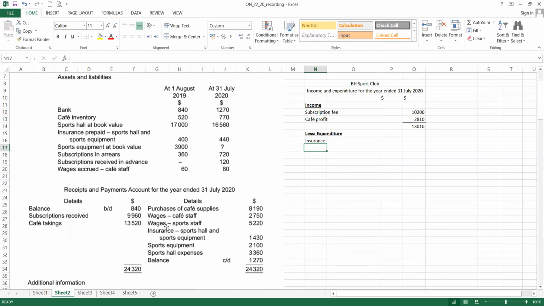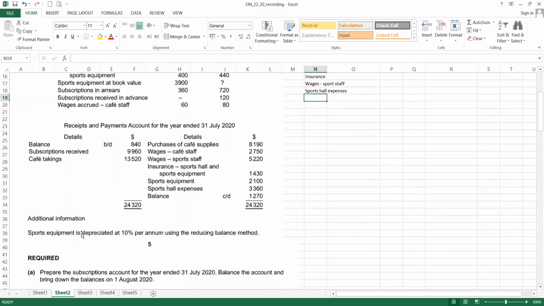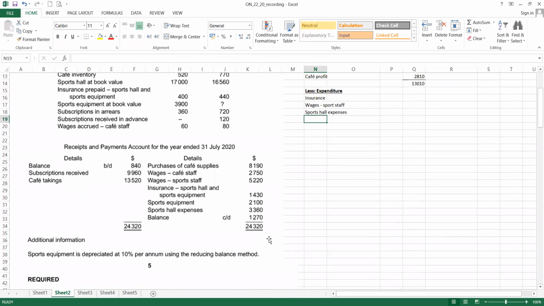Okay, check the credit side in here. Wages. Wages for the sport staff. Okay, wages for the sport staff. And then what else? Insurance we have already. Sport equipment, sport hall expenses. And one thing, take note of the additional information. Always remember to read the additional information. Sport equipment is depreciated at 10% using the reducing balance method. That means we are talking about depreciation of sport equipment.